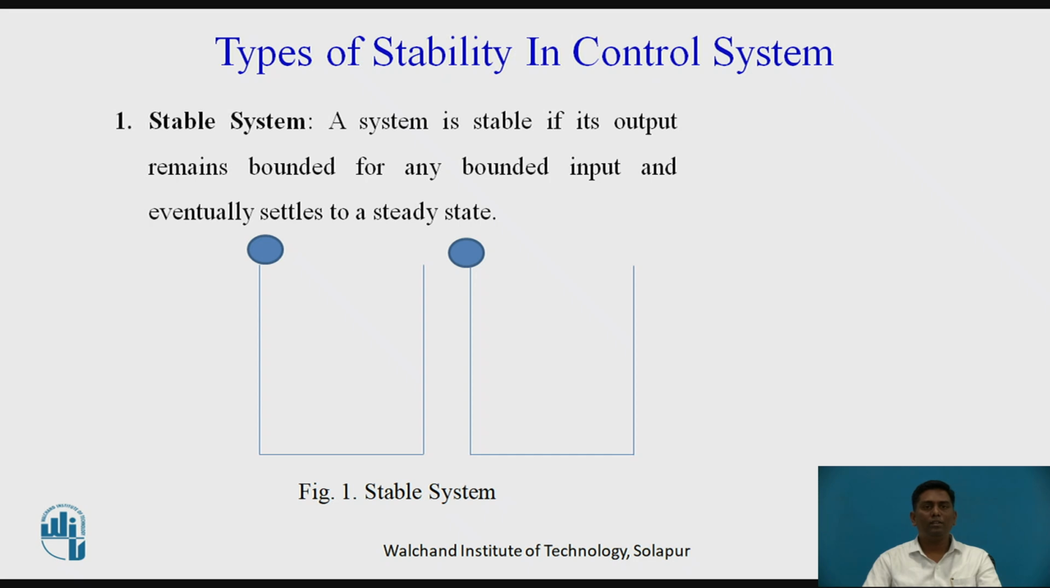Types of stabilities in control system. The first type is stable system. It is also defined: a system is stable if its output remains bounded for any bounded input and eventually settles to a steady state. Let us see an example of this system. Here it is a container and here is an object. When the force is applied to an object, let us see how it is behaving.